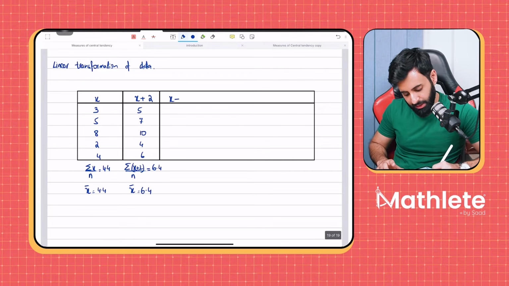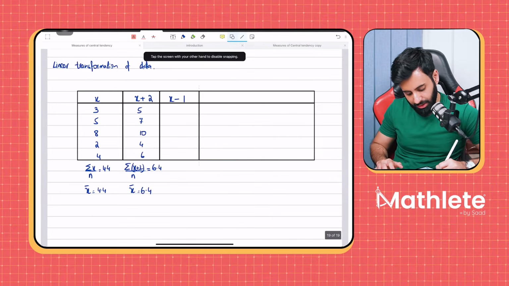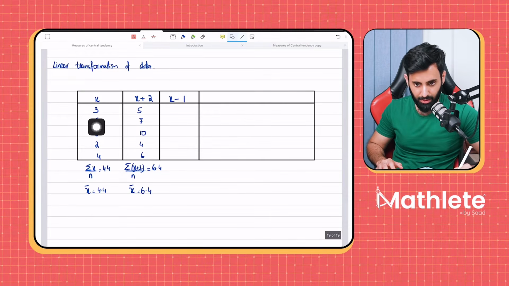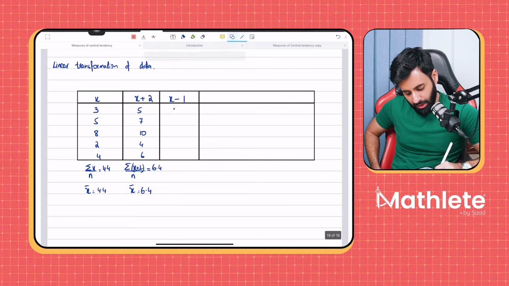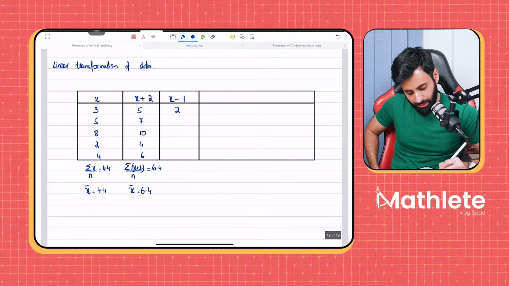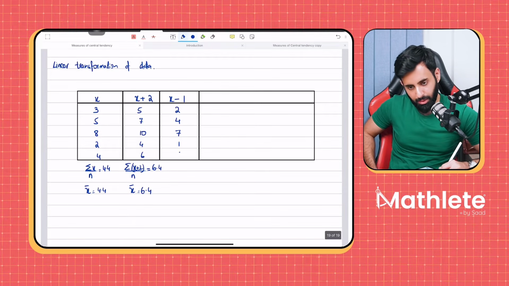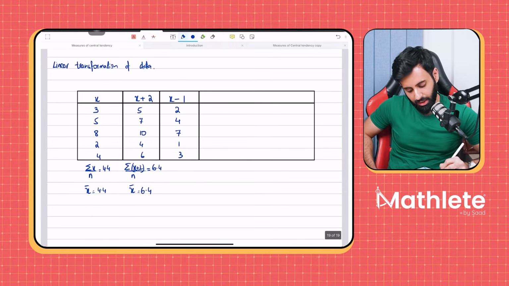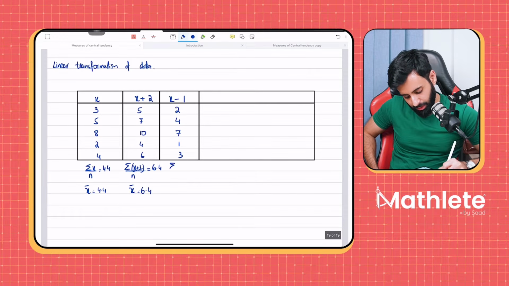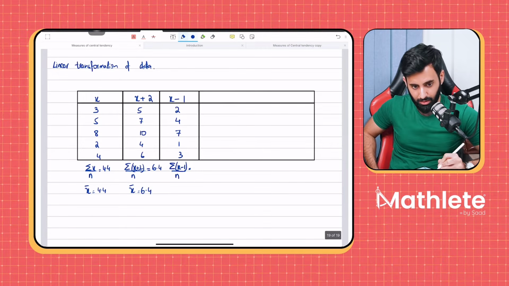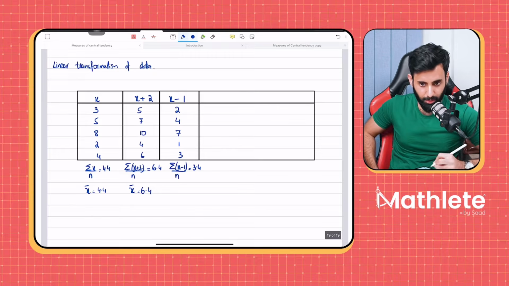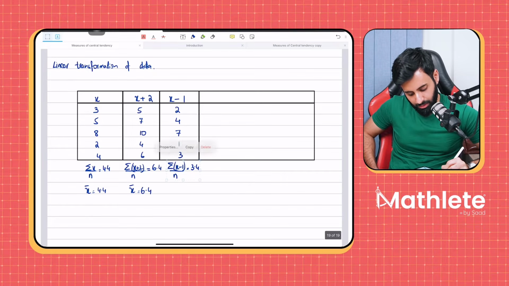Now we're going to subtract 1 from all the original values. Not from this new data set, but from the original data set. So what do we get? 3 minus 1 is 2. 5 minus 1 is 4. 8 minus 1 is 7. 2 minus 1 is 1. 4 minus 1 is 3. Let's see what the mean now is. We first find the sum of all these values and then divide by the number of values. We get 3.4. Again, keep an eye out for a pattern. There's a very strong pattern over here.